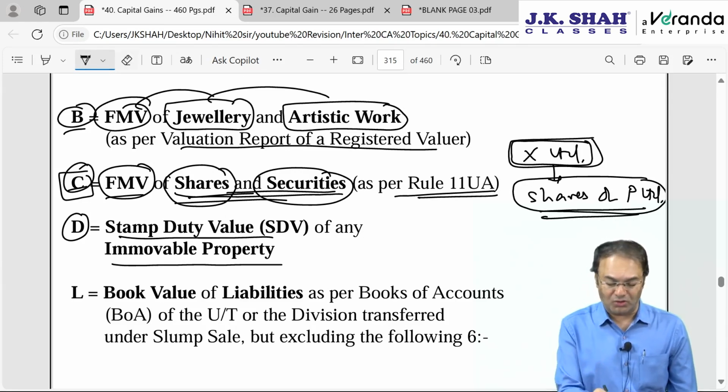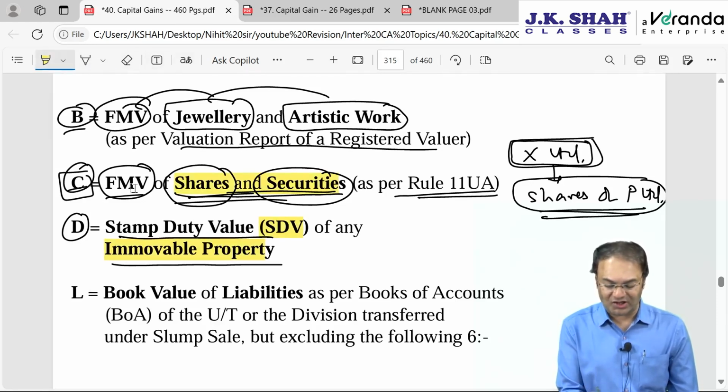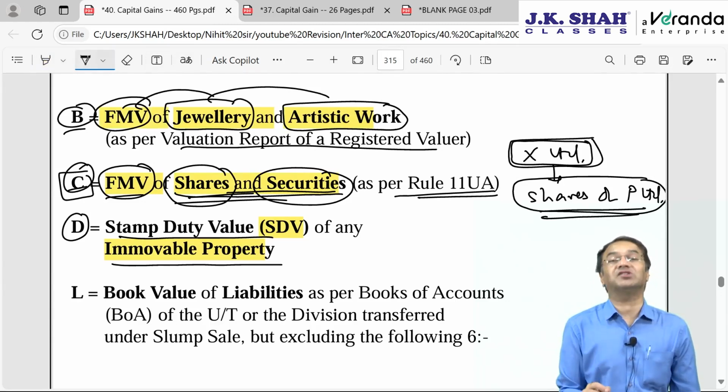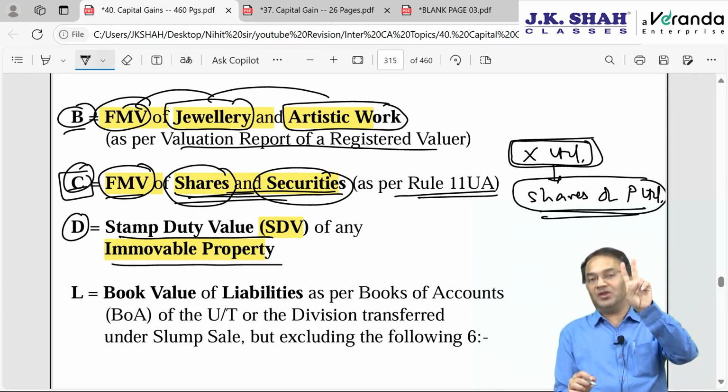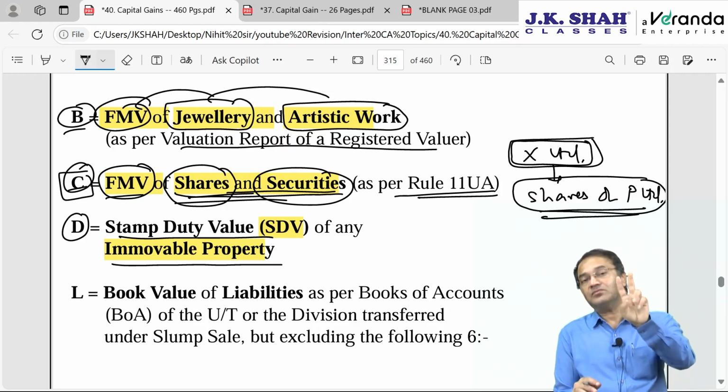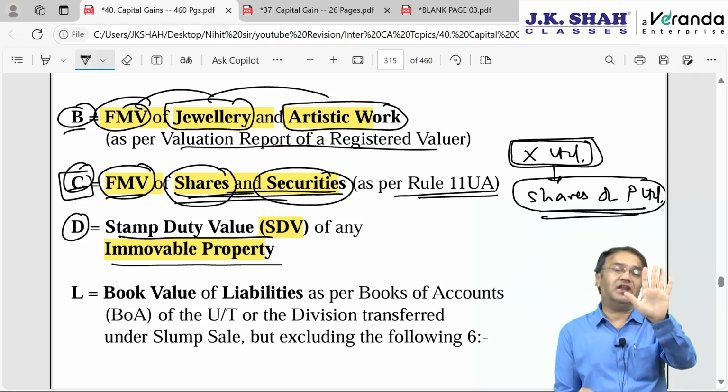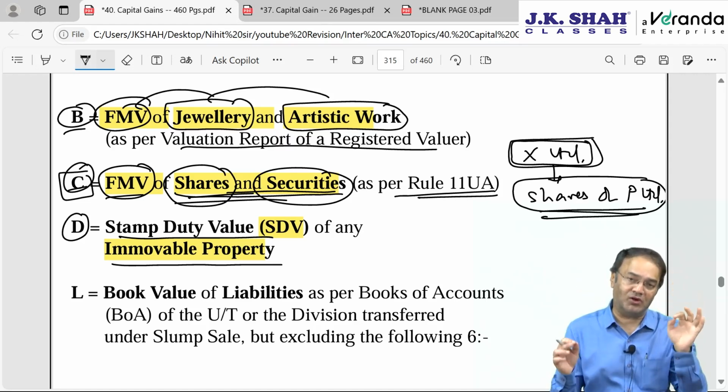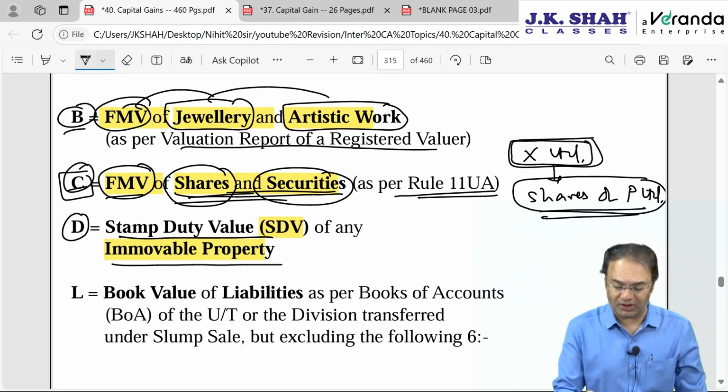And D is equal to the stamp duty value of immovable property. So to conclude, if it is immovable property, take stamp duty value. If it is shares and securities, take FMV. Jewelry, artistic work, then also take FMV. The 5 assets we have talked about here are jewelry and artistic work, shares and securities, and immovable property. For immovable property, we always end up taking stamp duty value, you know pretty well.